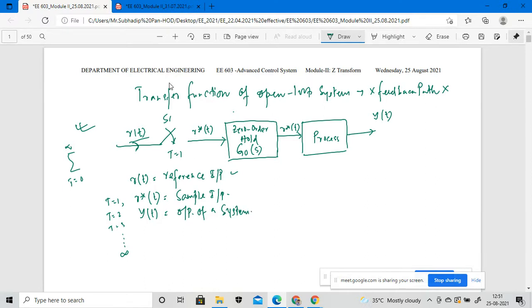As we have not considered any feedback path, it is an open loop system.